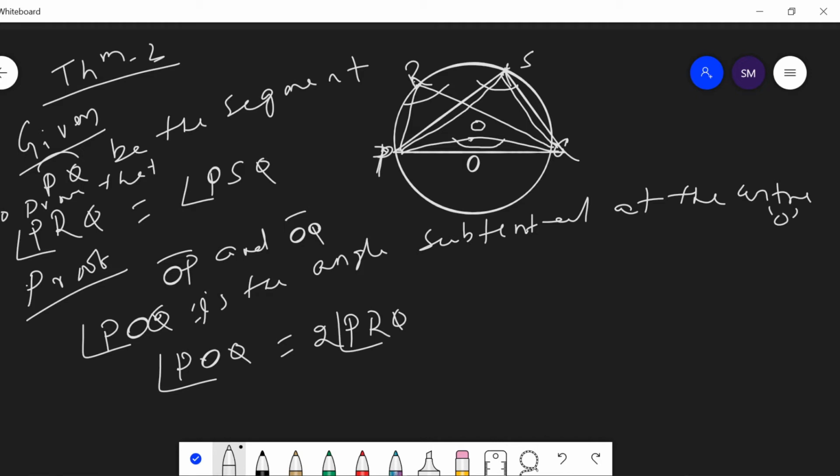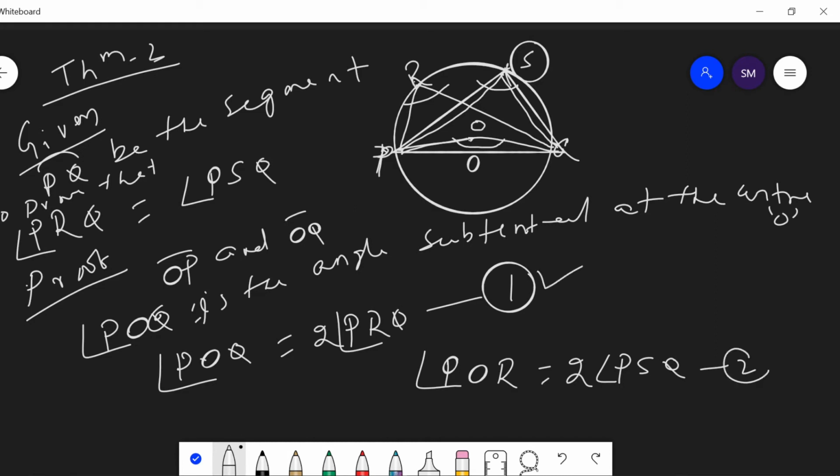And here also we know the angle subtended at the center, this is equation 1. When we consider the point S, from theorem 1 we know that POQ is twice of PSQ.